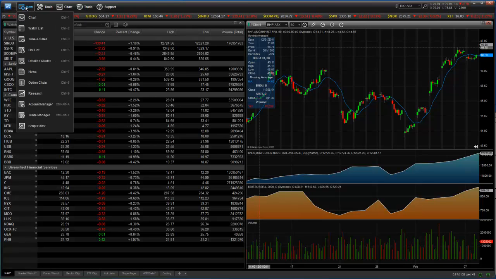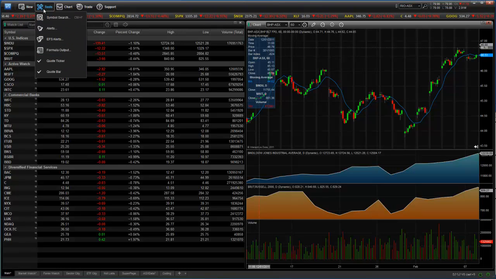And if we go across to the new menu, you can see that we've got a new chart window, watch list, time of sales, and you can see they've got corresponding keyboard shortcuts. So if we were to push Control 1, Control 2, Control 3, all those different shortcuts would open the window quickly for us. Alright, we'll just have a look at the tools menu.